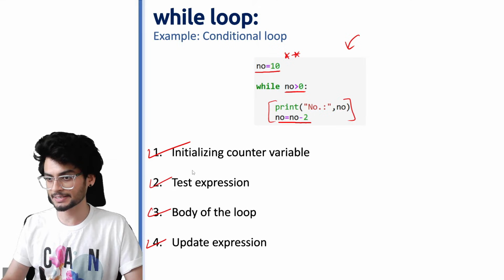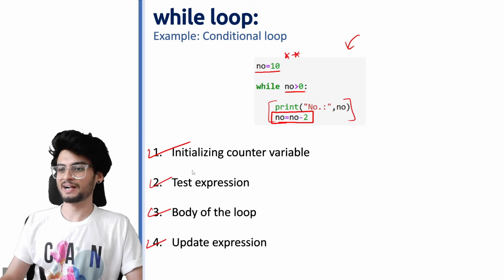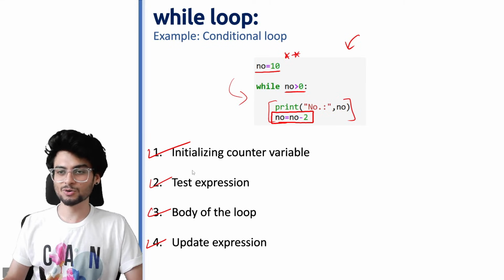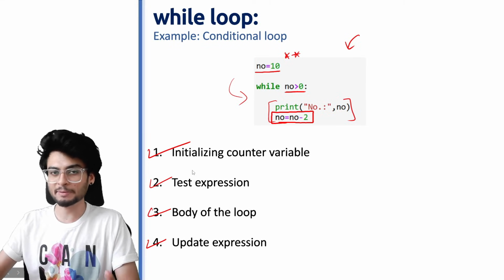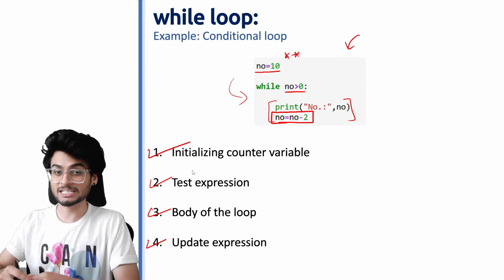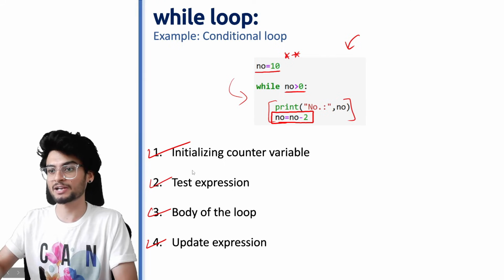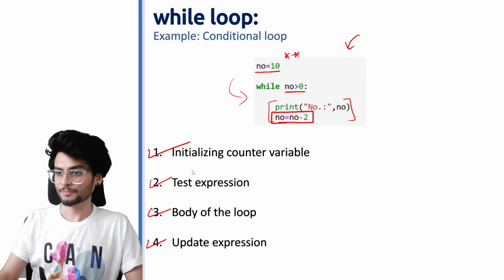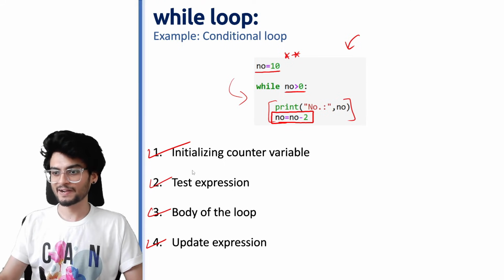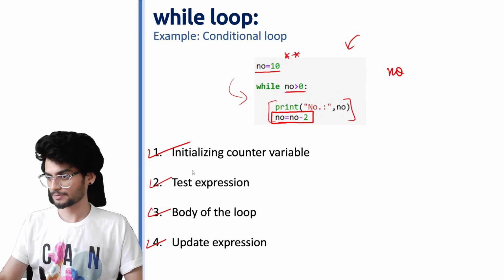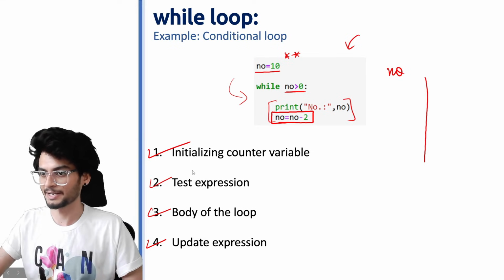This is the updation. Now you might be thinking why we are creating this loop, what is the purpose of this loop. We will have a look at the use of while loop in a practical video which will explain to you what is the basic difference between for loop and while loop. But I hope you have finally understood how this program works. Let's try to understand by taking the outputs and inputs.